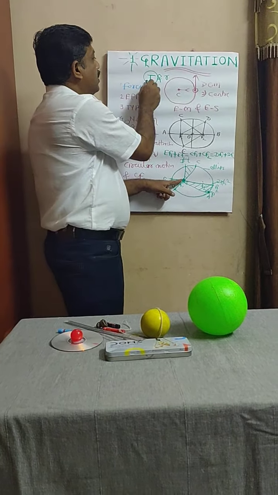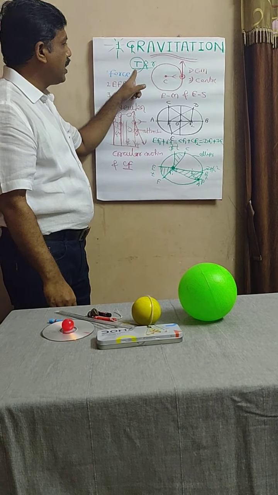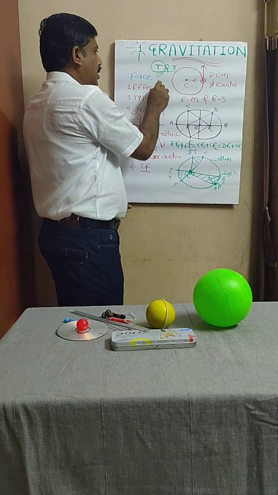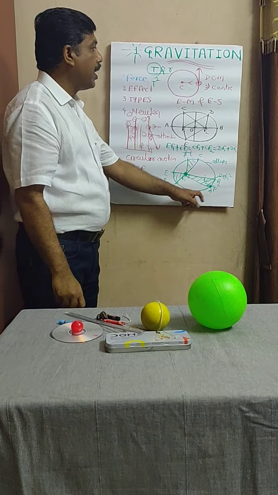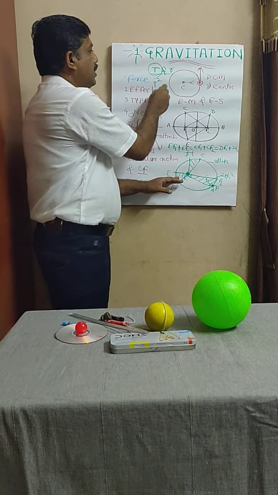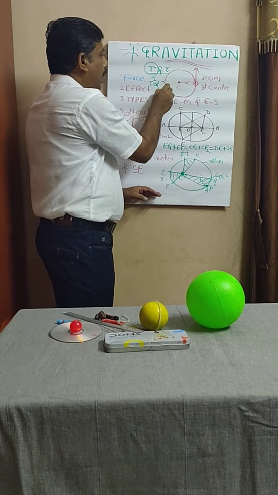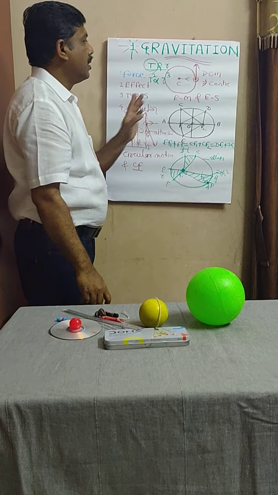Now, there is some relation between this T and R. What is this relation? T square, that is the square of the time period of revolution of a planet around the sun, is directly proportional to the cube of the mean distance of the planet from the sun.